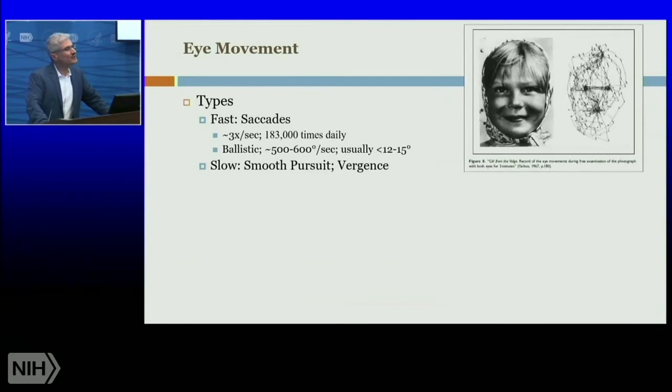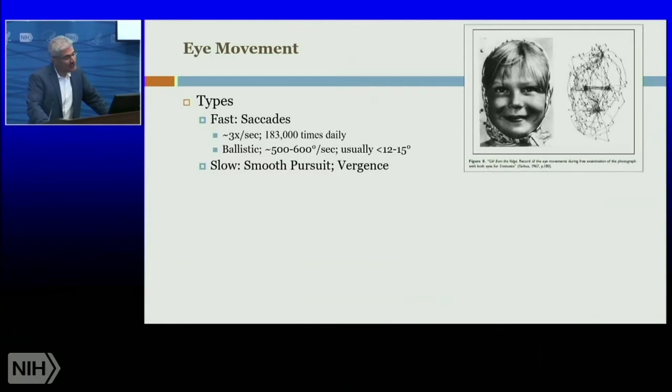Now, these saccade movements are what's called ballistic. They're very, very fast, about 500 to 600 degrees per second. Of course, it doesn't go for an entire second. It goes only for about 12 degrees per saccade, but they're very, very fast. Once they start, they cannot stop, even if you change the target.